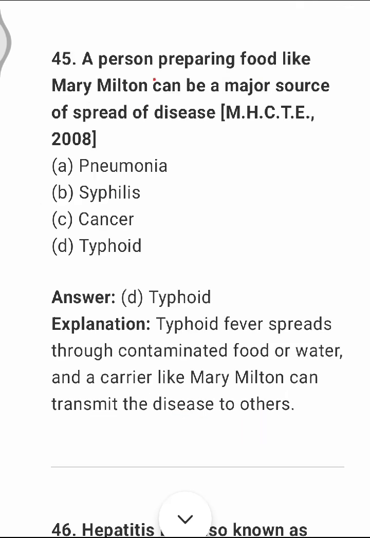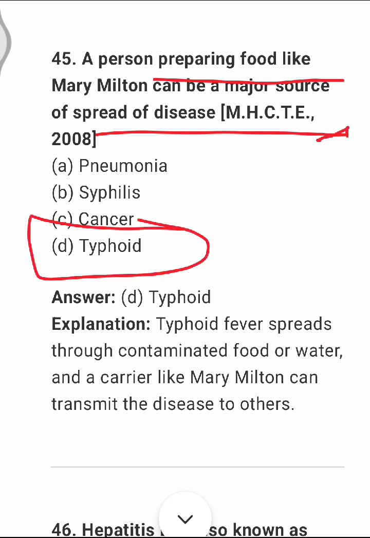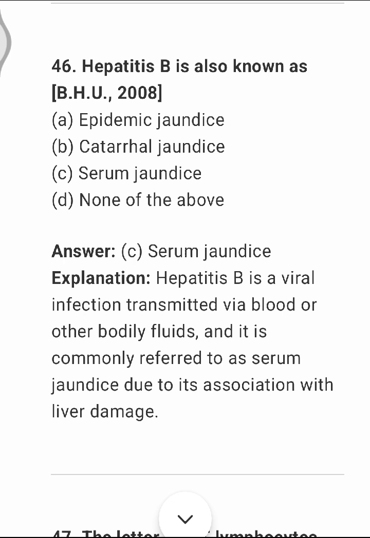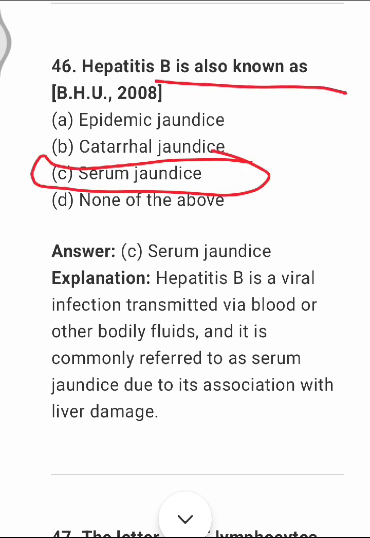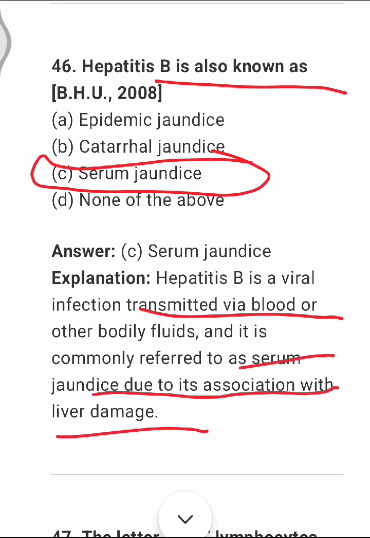Next, a person preparing food like Mary Mallon can be a major source of spread of the disease. It is typhoid, which can spread through contaminated food or water, and a carrier like Mary Mallon can transfer the disease to others. Next question, hepatitis B is also known as serum jaundice. Hepatitis B is a viral infection transmitted via blood or other bodily fluids, and it is commonly referred to as serum jaundice due to its association with liver damage.